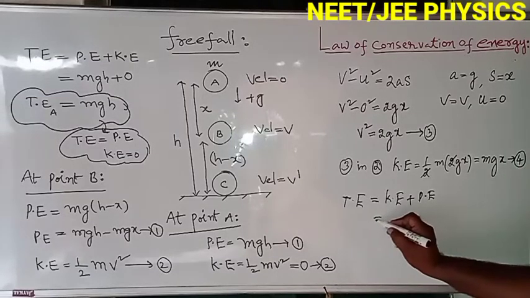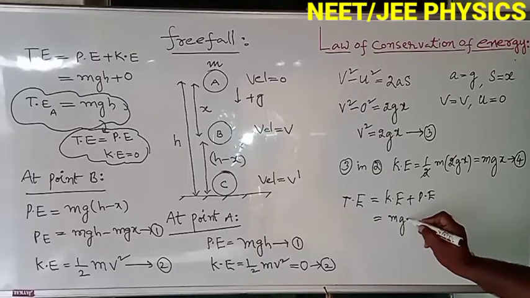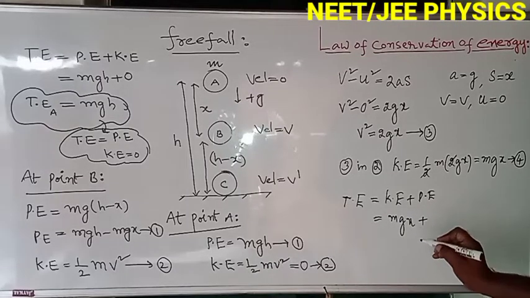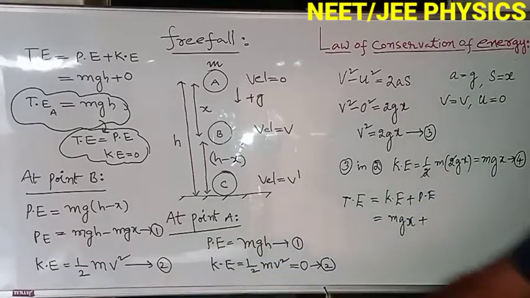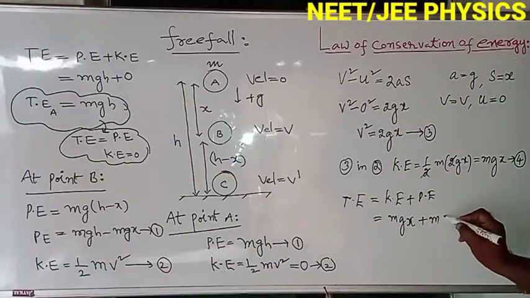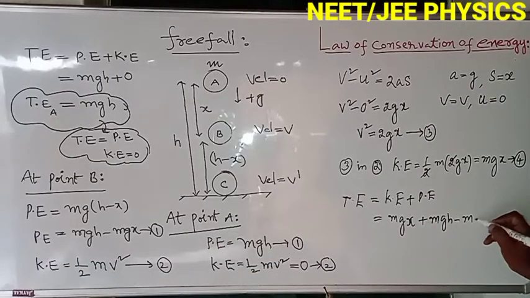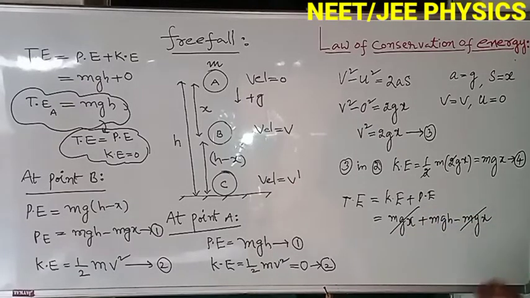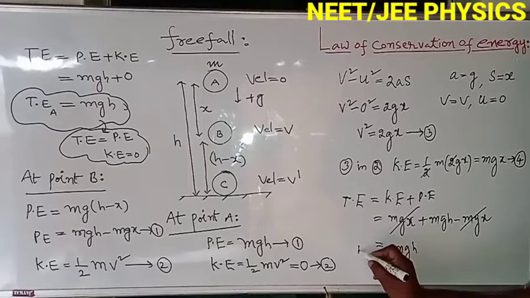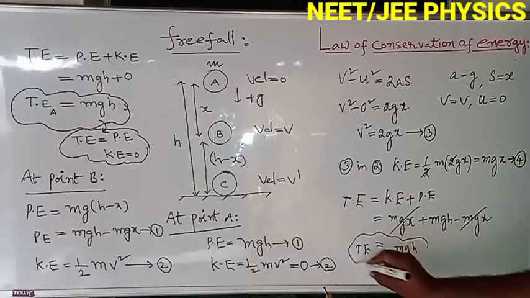Kinetic energy is mgx plus potential energy is mgh minus mgx. mgx gets cancelled. The remaining term is mgh. This is the total energy.